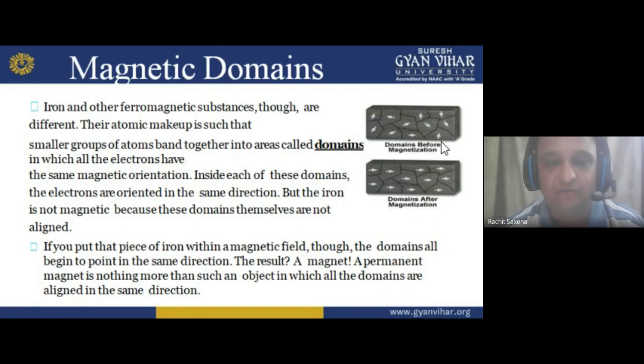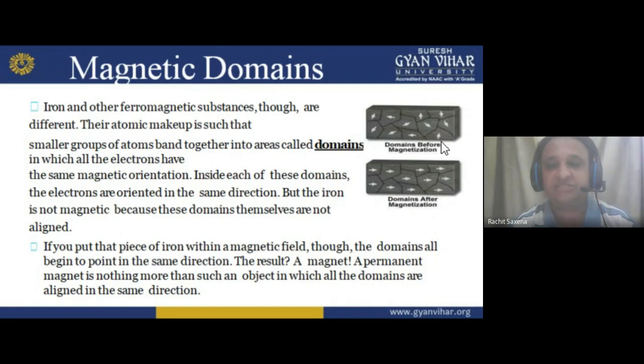They are in the non-aligned form. But if we apply a magnetic field on it, means we put that iron piece between the magnets, the magnetic field orients them and converts them into the same direction, and same direction means alignment.